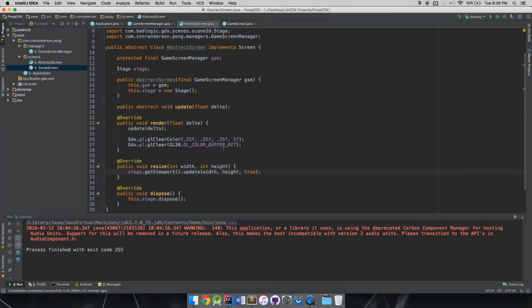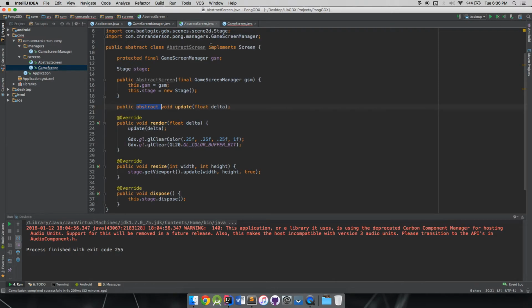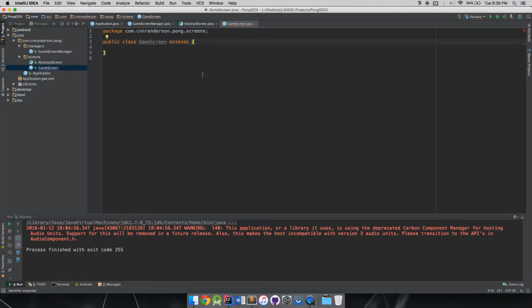And so now that we have our abstract screen, it is an abstract class, and because we have some abstract methods, when we subclass it, we have to implement those abstract methods. So with classes, not interfaces, you would use extends because we are not using an interface. With an interface, you use implements, as you see here, where it's just a bunch of empty methods that you have to implement, but we are using an abstract class. So we're going to extend that abstract screen, and you'll see we get that red squiggly line again.